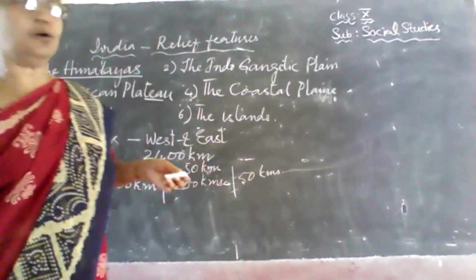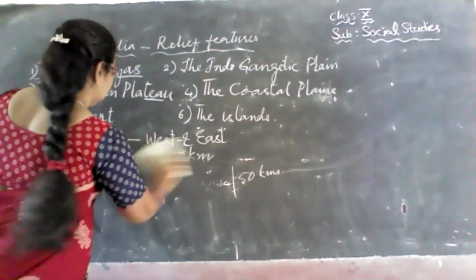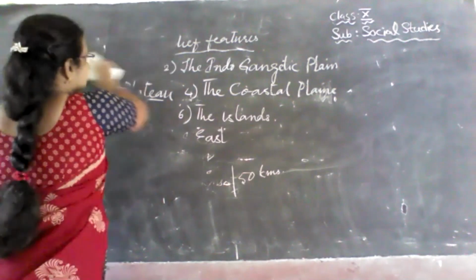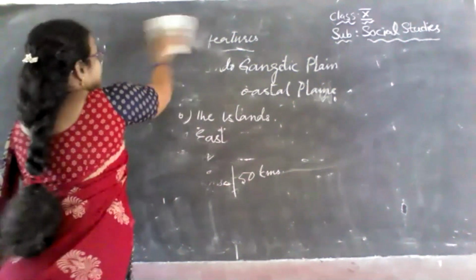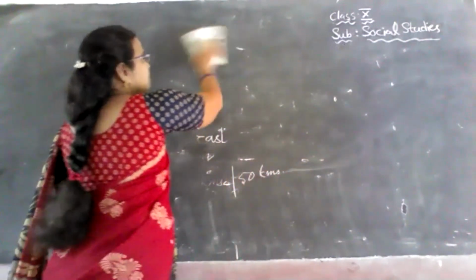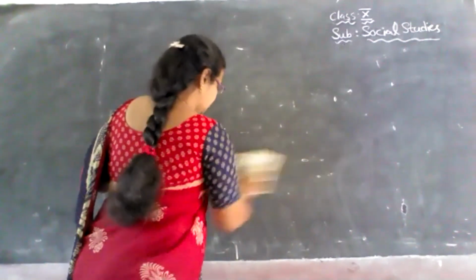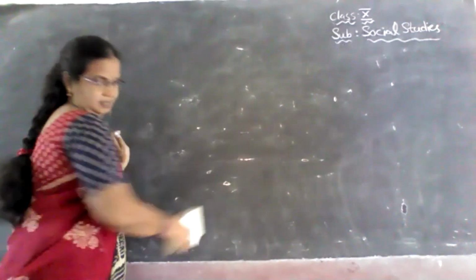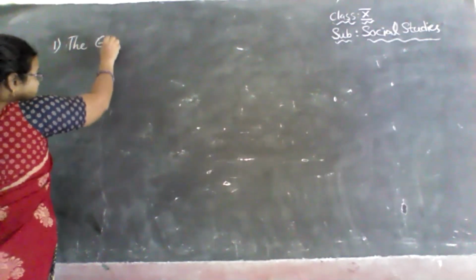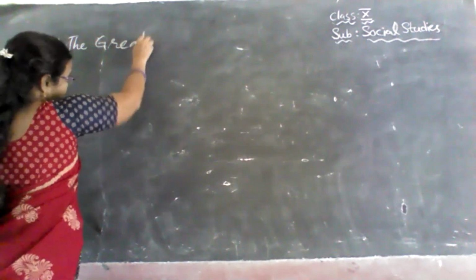And if we go into the Himalayan ranges, and see how they are distributed, the Himalayas are divided into 3 ranges. The first is the Greater Himalayas, which are towards the northern side.